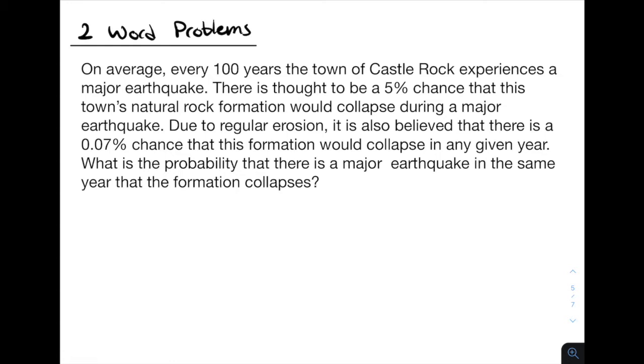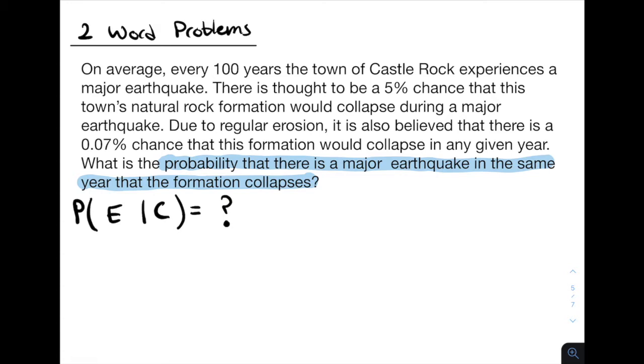We ask, what is the probability that there is a major earthquake in the same year that the formation collapses? First, let's identify what we're being asked. We're being asked about the probability of a major earthquake the same year that the formation collapses. So our question is to assume that the formation collapses and then ask, what's the likelihood that there is also an earthquake?